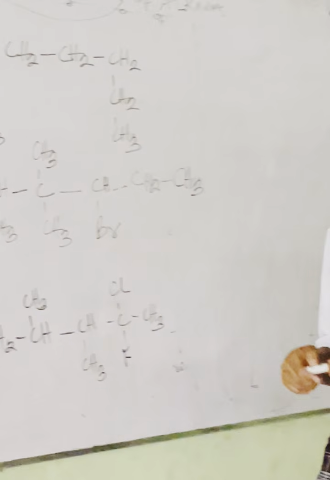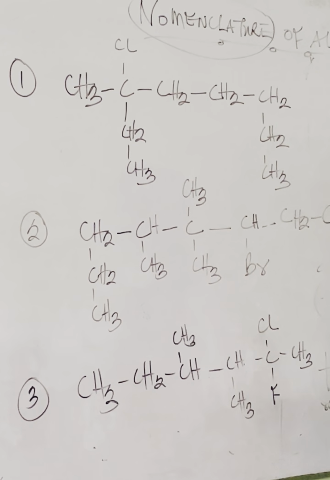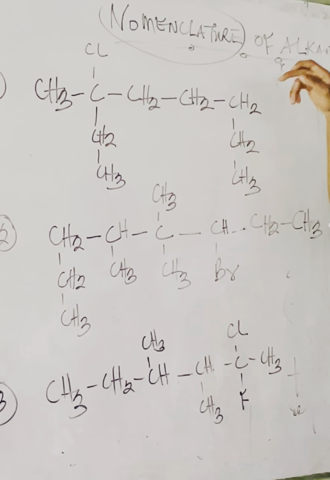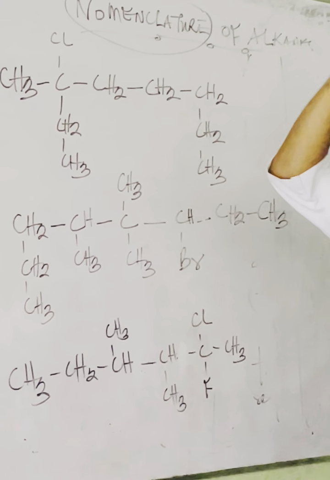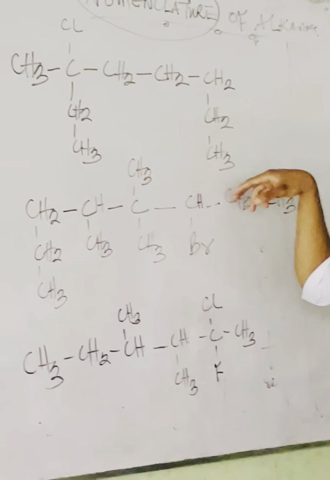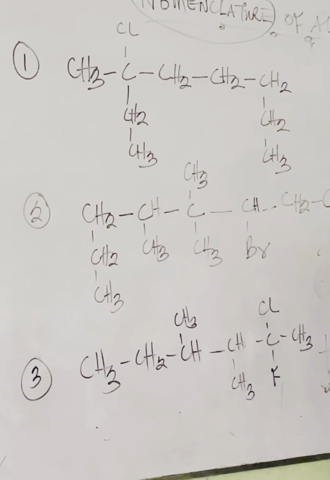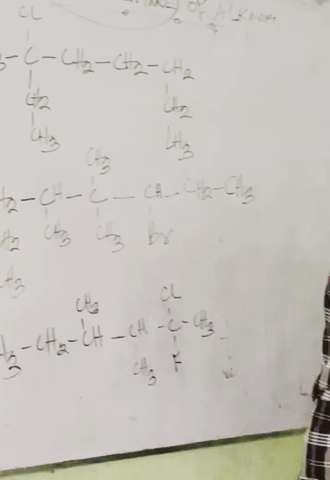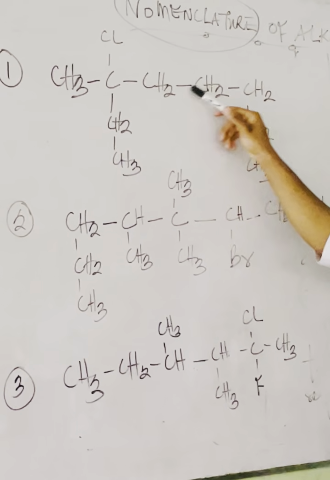So when we say longest continuous, if you look at this, we have different ends. We have this end, this end, this end, this end, and this, and this. An end that does not have any other thing. We cannot say this one because it has a continuity here. So when you want to count the longest chain, you count from any end that has carbon. We cannot count from chlorine because we want to look for the longest continuous carbon chain.